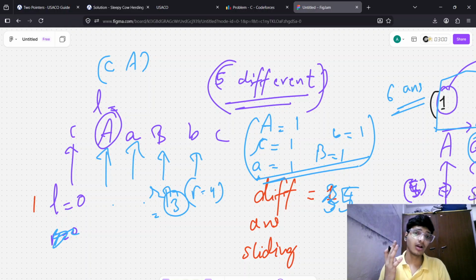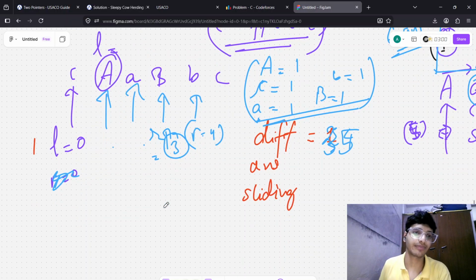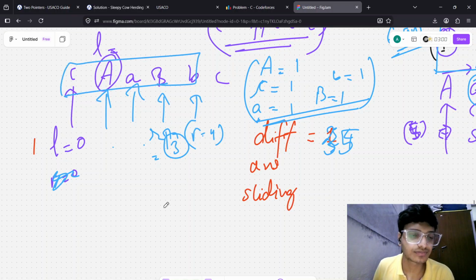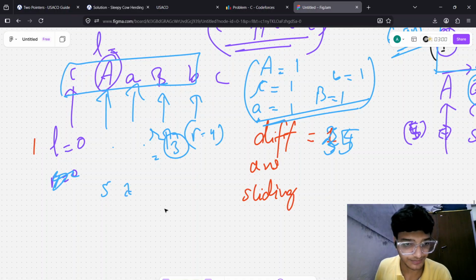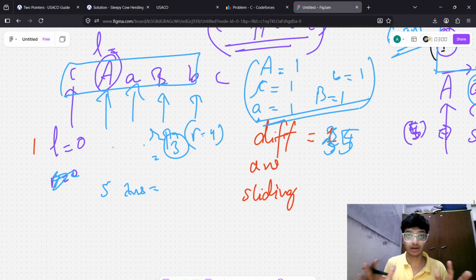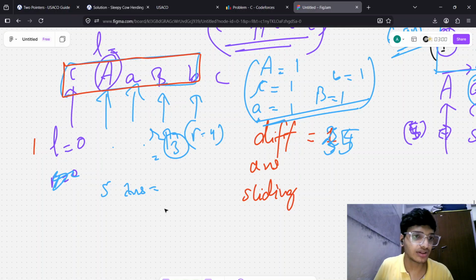So what is the length, since we have met the conditions? The length is 5, so 5 is your answer so far. We will try to find the minimum. We have fulfilled the conditions, and this is the sliding window we found. Now we try to see whether we can decrease the sliding window. In this situation we cannot, because five is the number of different types and five is the total number of Pokemon to visit. But in other test cases you need to decrease.